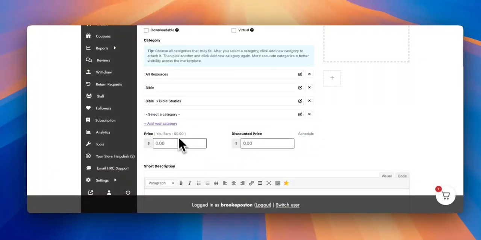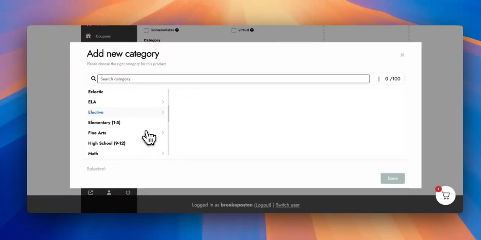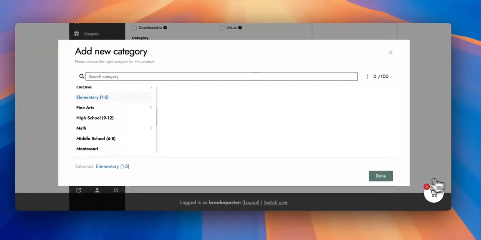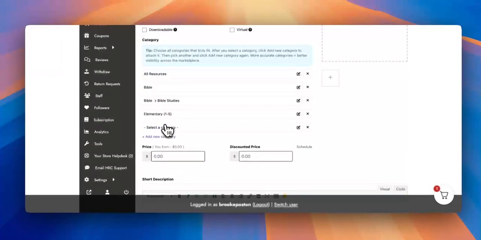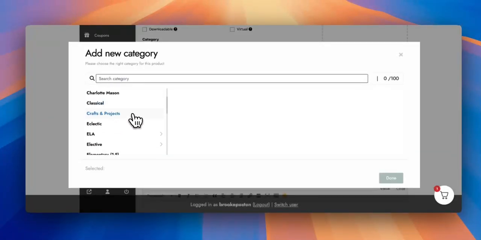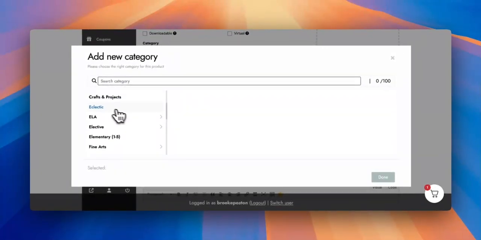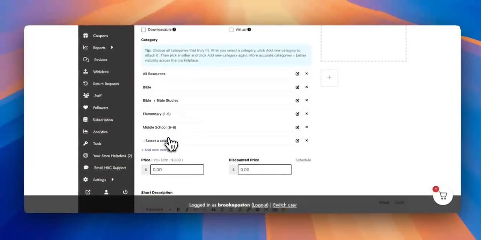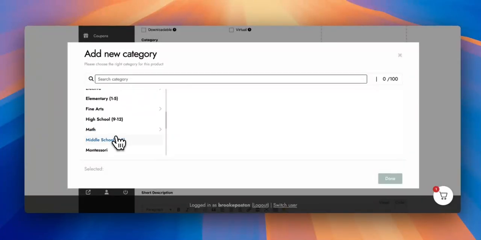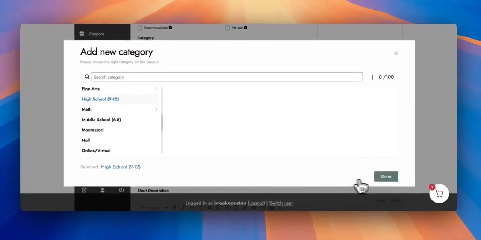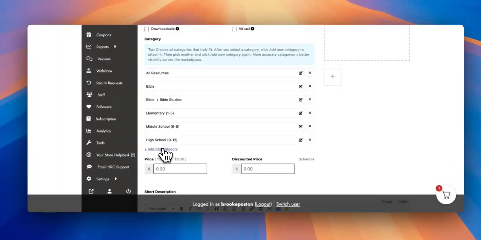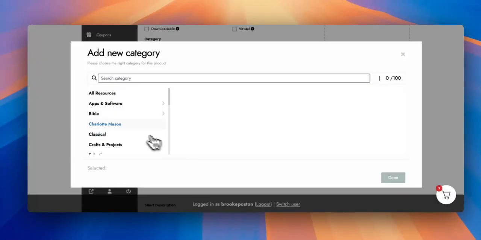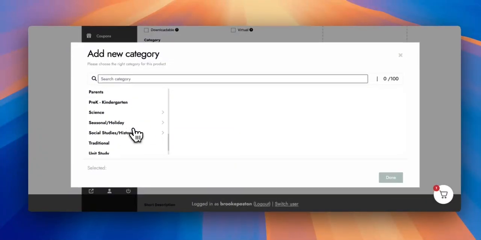And then next you're going to come down and say, okay, I said this was for elementary kids, so we're going to put that in. And then you can go through these and see where else your product may fit in here. Say if it's for family style, then you may want to choose all of these grade levels. You can even choose high school here. So you'll want to choose different categories for your products based on what is here for you.